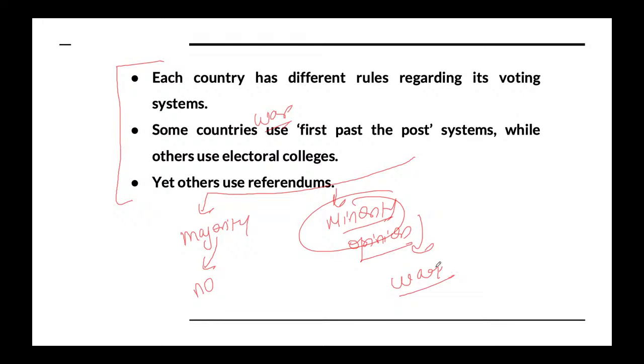Now, if most of the people want that there should be no war, but very few people want war to be declared against a particular country, there is a huge possibility that this minority opinion can be circulated in such a manner that maximum people start believing that this minority opinion is actually a majority opinion.